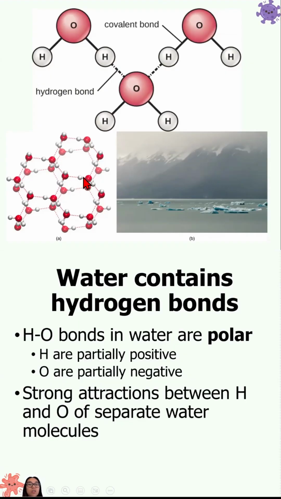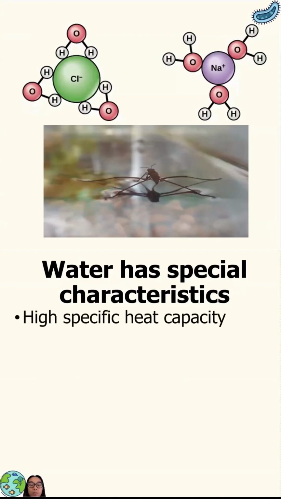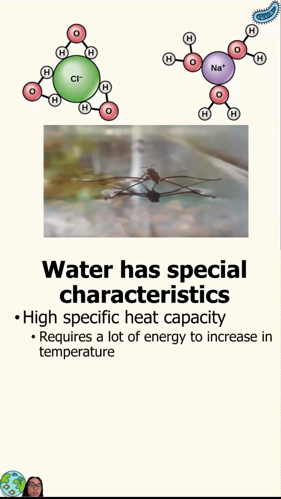And because there are so many hydrogen bonds in water, water has very unique properties that make it very special, and one of the main reasons why it is the most important molecule for living things. So let's talk about some of these special characteristics of water. First, water has a very high specific heat capacity. Now, what does this mean? This is the energy required to increase the temperature. Water requires a lot of energy to increase in temperature.